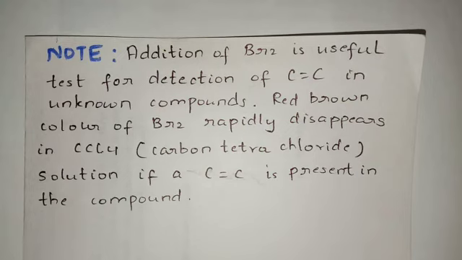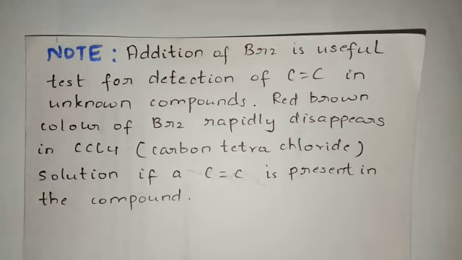If it is an alkene, it will react and form vicinal dihalide, which will be colorless. So the disappearing reddish brown color will indicate that the compound present in the test tube was an alkene. If the reddish brown color remains the same, it means that it is some other compound.